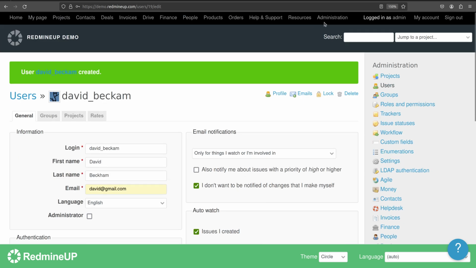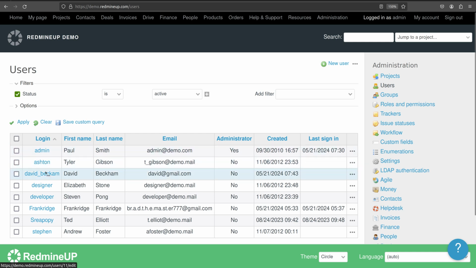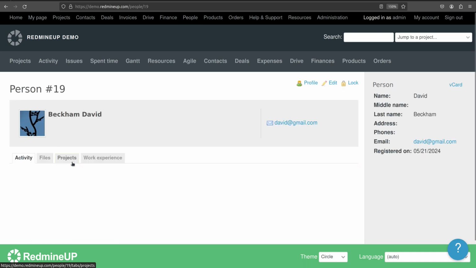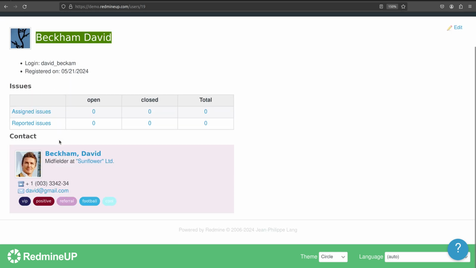Okay, so if we go to administration, then users, we will see David Beckham here as a user. Our user is automatically created now. And if you have people plugin installed, we click on people, and then we will see David Beckham here as a new person. Okay, when we click on profile of this person or Redmine user, we see that the contact is linked to this user. So David Beckham as a user is linked to David Beckham as a contact.